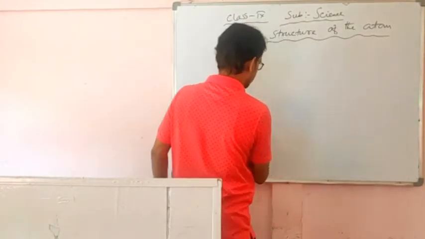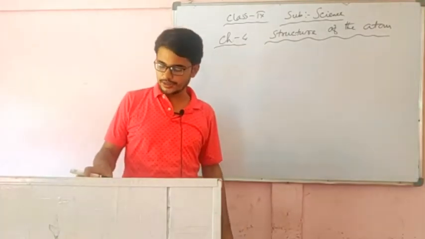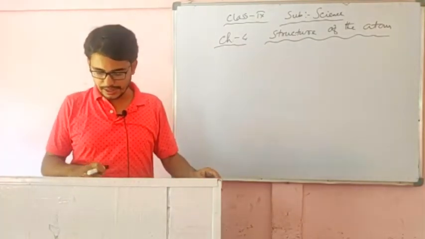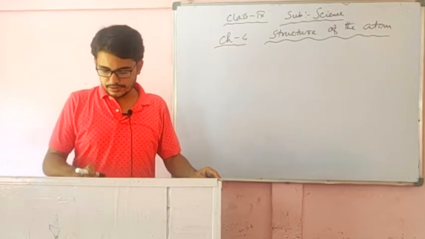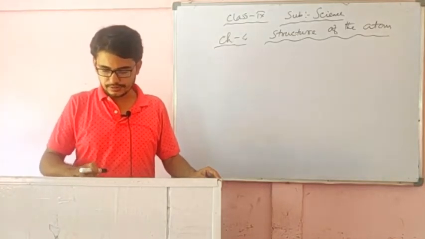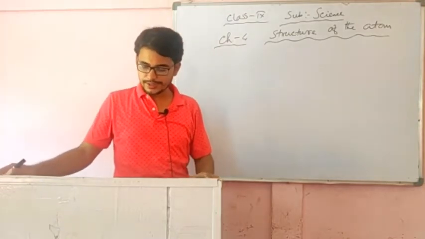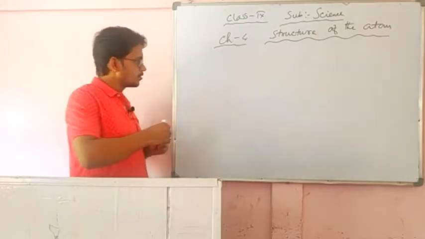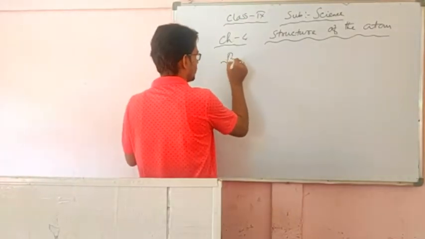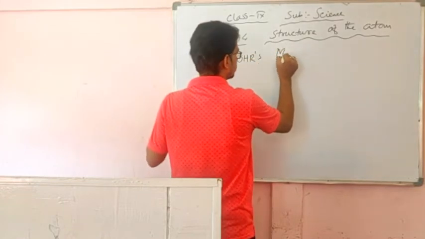Now, after this drawback, the question arises: how are these electrons present in an atom? This is explained by Bohr's model.